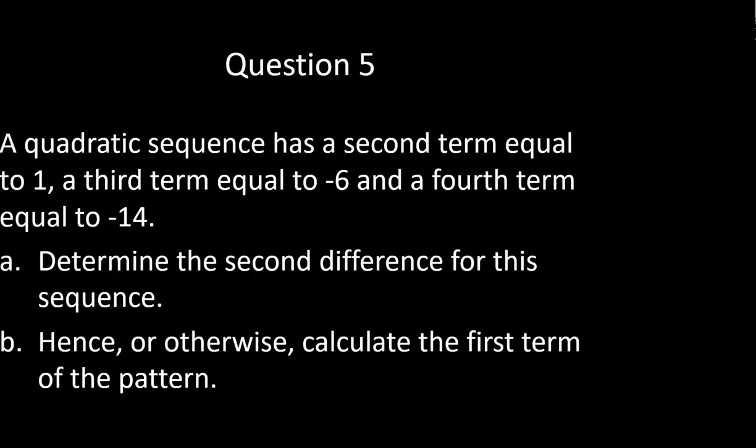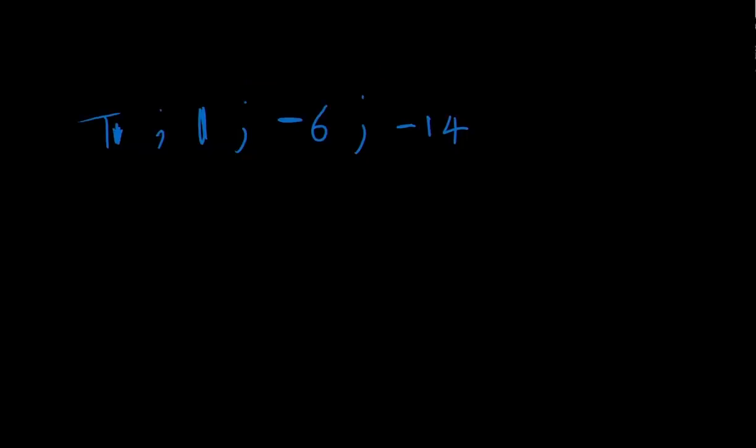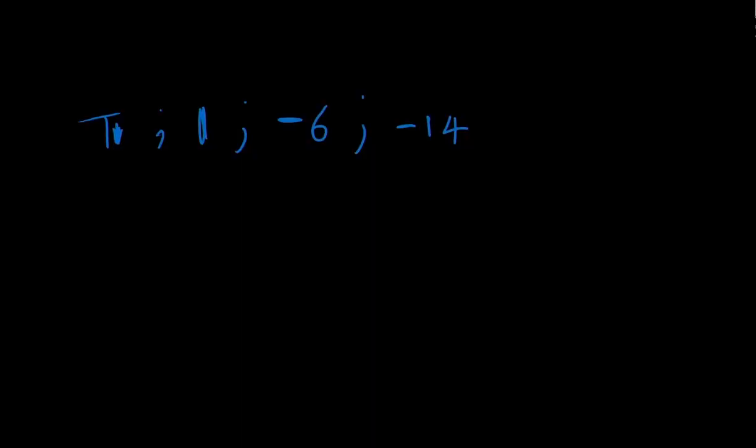Let's see what the question says. Determine the second difference for the sequence. Now, do you have enough information to work that out? Remember, the way you work out the second difference is you first find the first differences, and then you take the differences of those terms, and that will give you your second difference. So obviously we can't really work with term 1 because we don't know what that first difference is. So it's going to be difficult to work it out just from what we've got here. So let's try and work with the other 3 and see how we go.